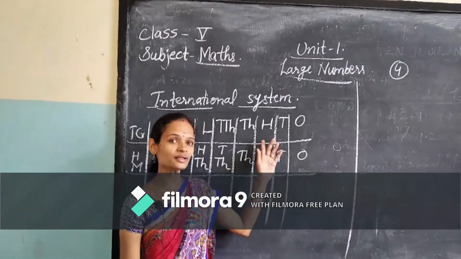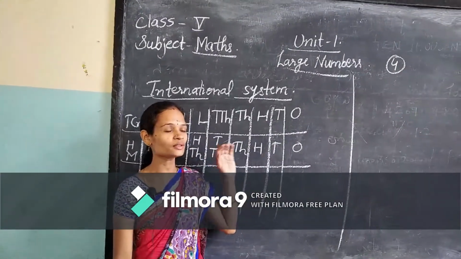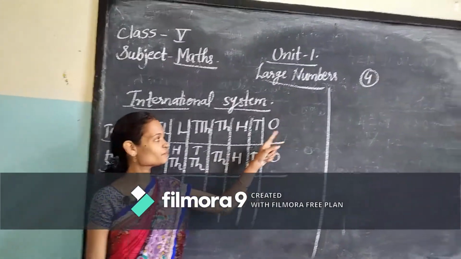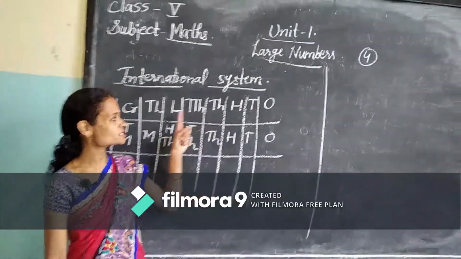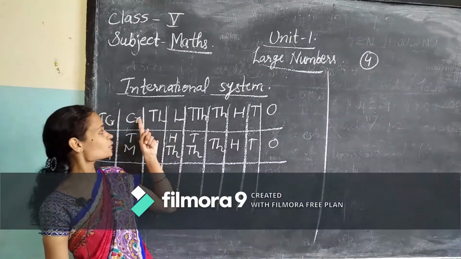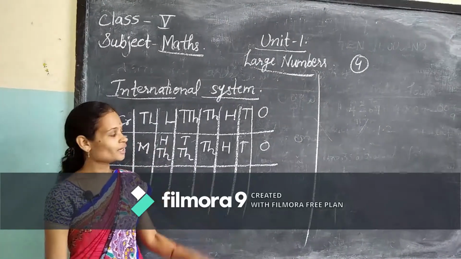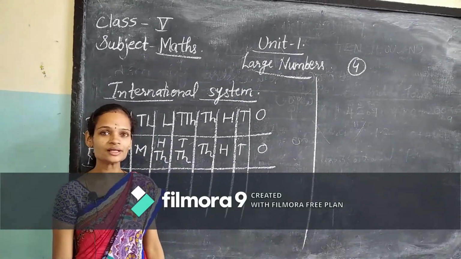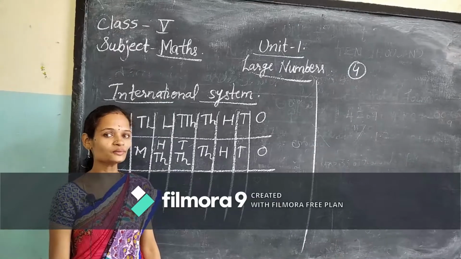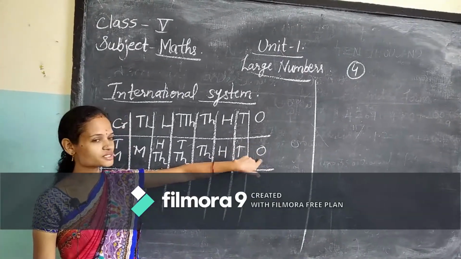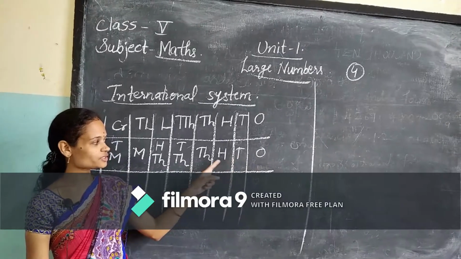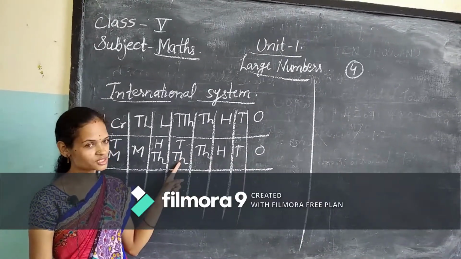So in the Indian system, how are you going to read the numbers? Read with me: ones, tens, hundreds, thousands, 10,000s, lakhs, 10 lakhs, crores, 10 crores. Now in the international system, how are you going to read that number? Read with me: ones, tens, hundreds, thousands, 10,000s.